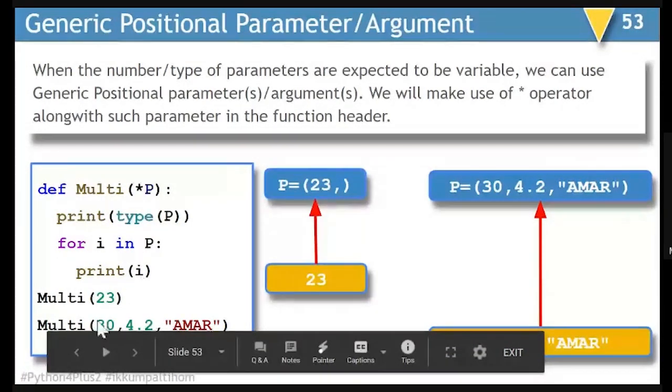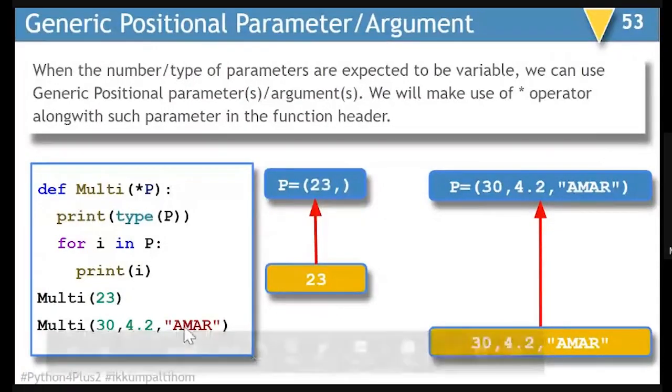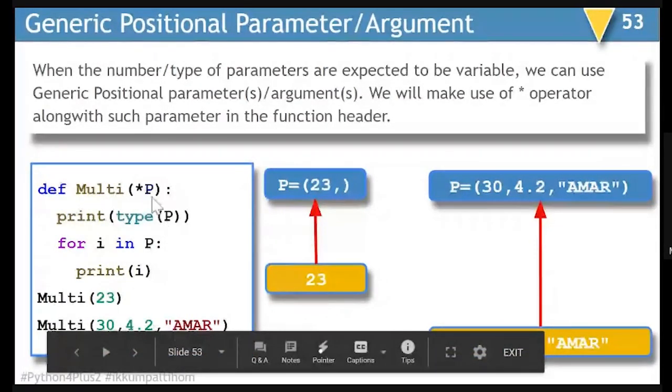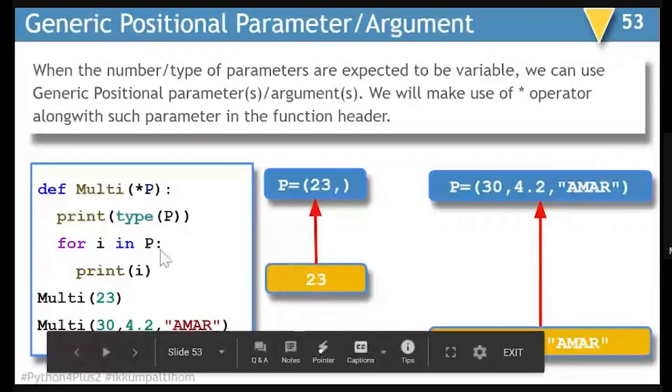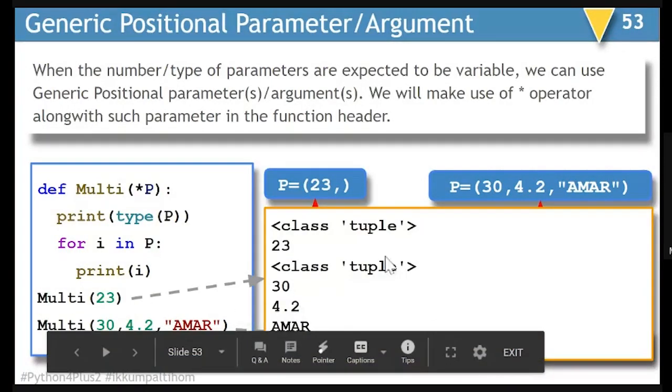In the second example, where we are having multi, 30, 4.2 and Amar, these are the three parameters. So for you, these are three parameters, and here it will be clubbed into a single collection of type tuple, where 30, 4.2 and Amar will be enclosed inside round brackets. And that is why if you try displaying data type of P, it is going to show you tuple. So if I write for I in P, the first line you will see 30, second line you will see 4.2, third line you will see Amar. So basically the output will come like this.